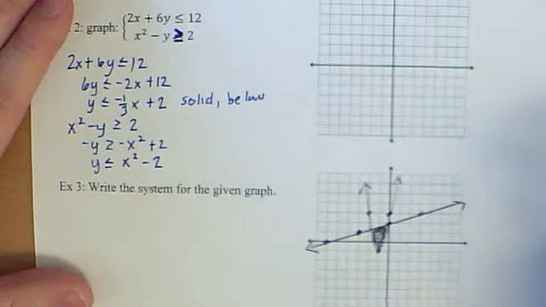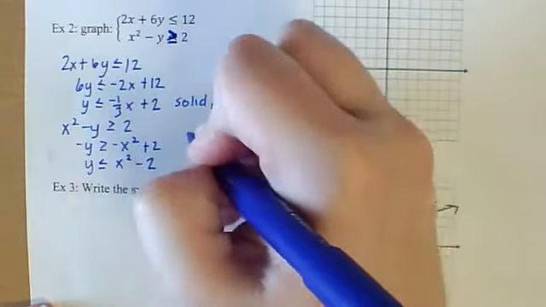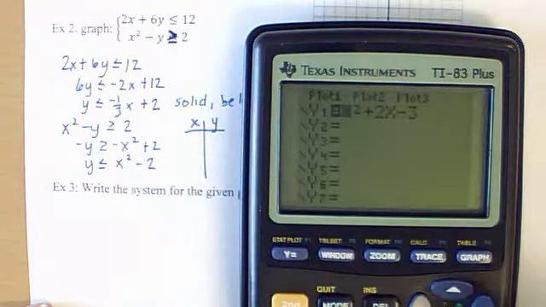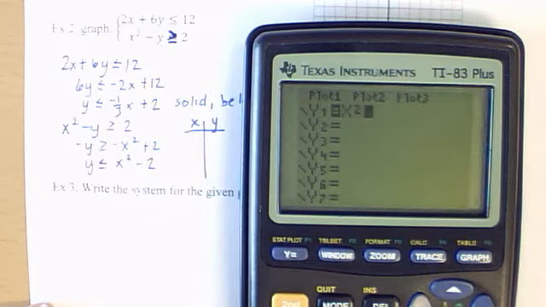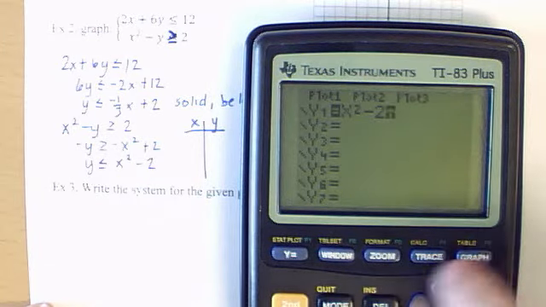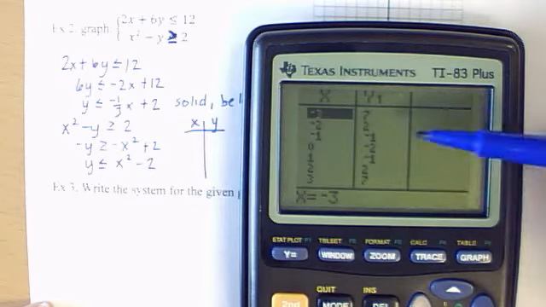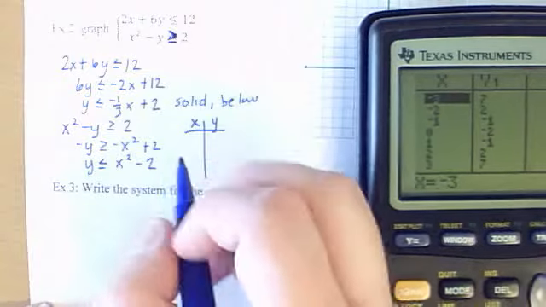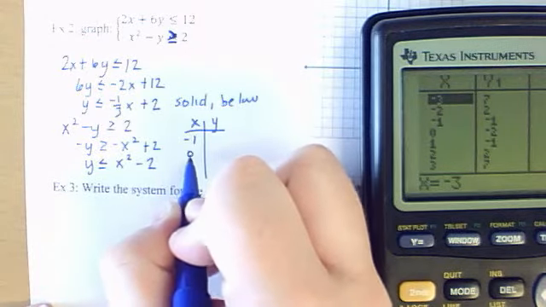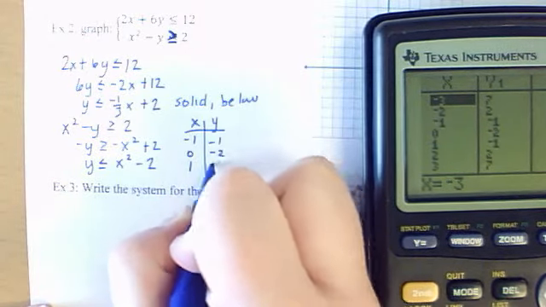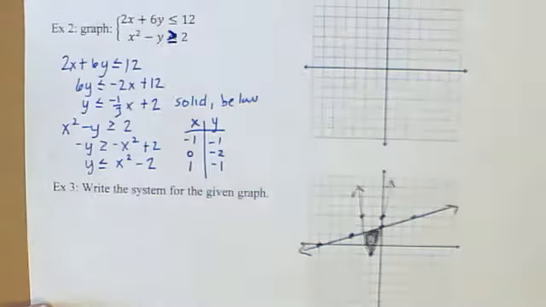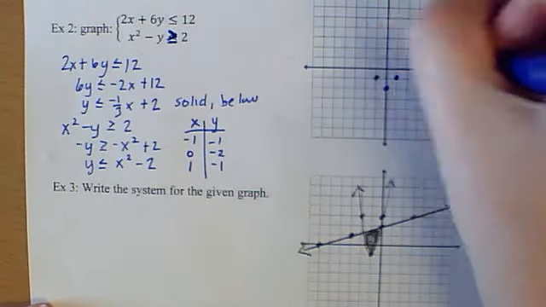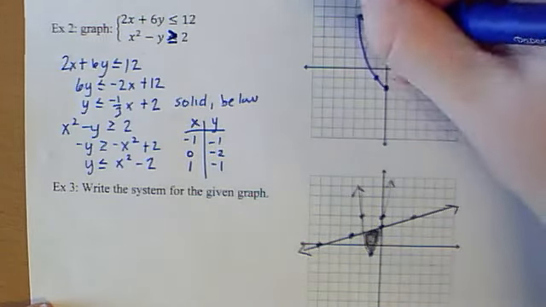So now let's again graph. I'm going to use a table here. I'll clear this and enter x squared minus 2. Go to the table. Where do my numbers repeat? Here we go. So -1, 0, 1, and it's -1, -2, -1. So if we graph those, this time it's a solid parabola.